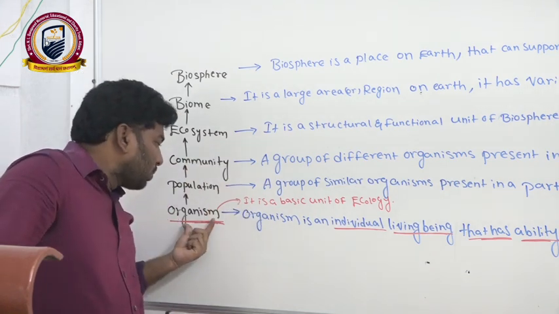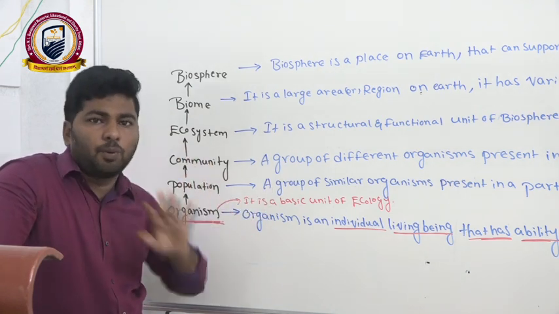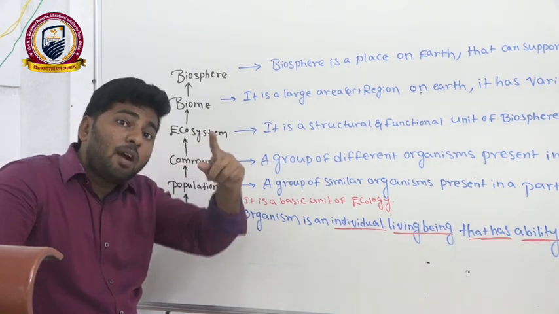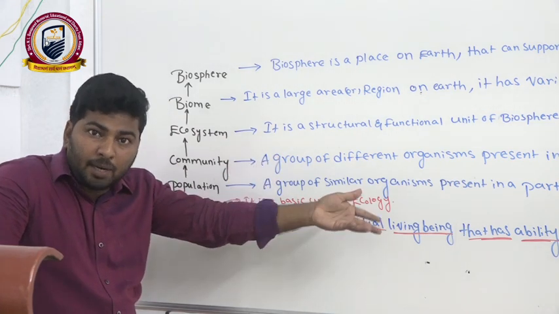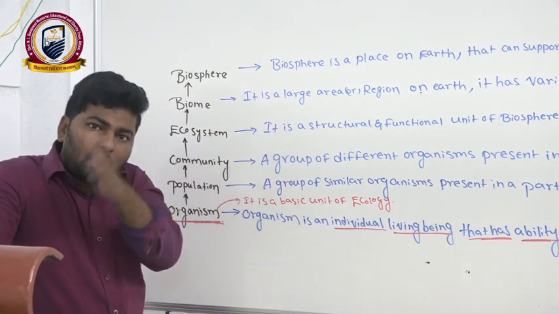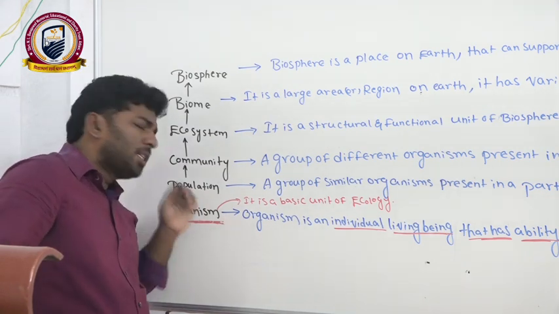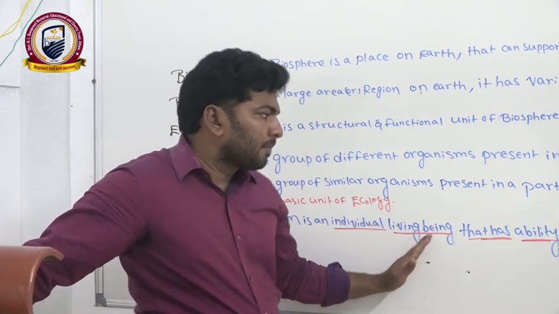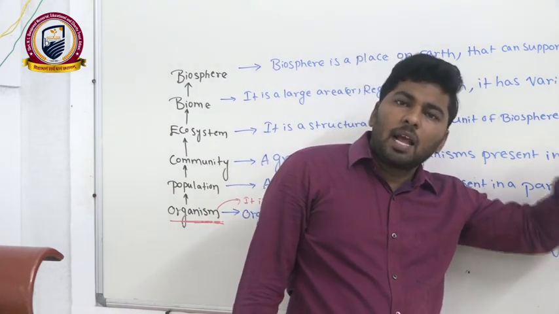Like as here also, if a single organism is present in one forest, it can survive on its own. It can prepare its food, depending upon materials in the environment to get the food material, to undergo survival as well as reproduction. It can function on its own. That's what we can say as an organism. Organism is a living being. It has an ability to function independently without depending upon others.